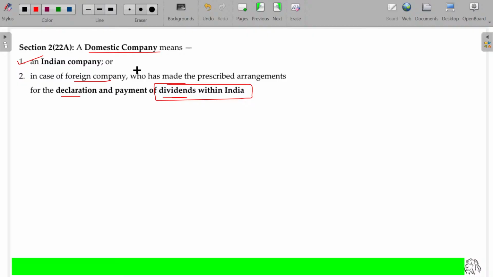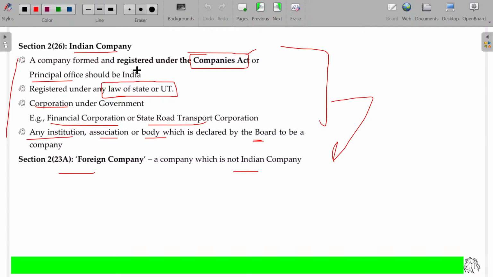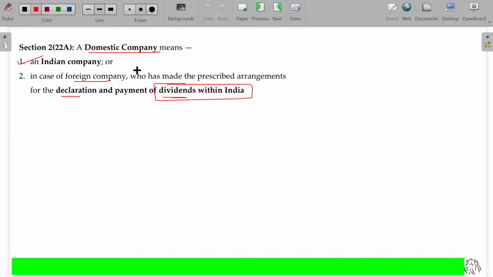The cat lives outside, but we are bringing it to our home, domestic. A foreign company incorporated outside India, but for some purpose we are bringing it to India, then it is called a domestic company. So, I have completed company, Indian company, foreign company, and domestic company. Hope now you'll be able to understand these meanings. Clear?